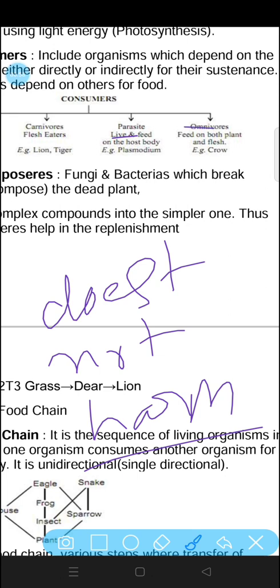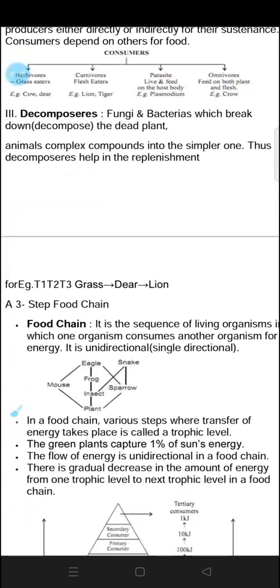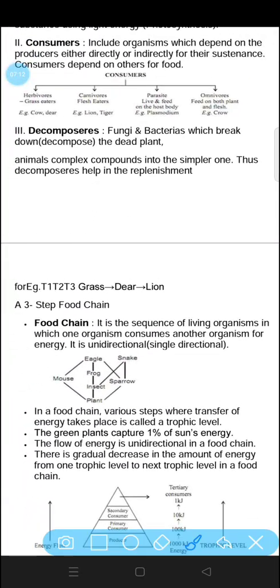Next one is omnivore, who can eat both green plants as well as the flesh of other animals. For example, crow, human beings. These are the examples of omnivores. Third type is decomposers.